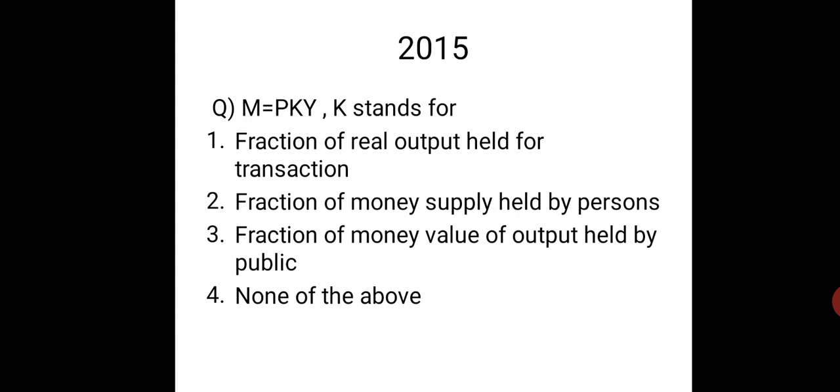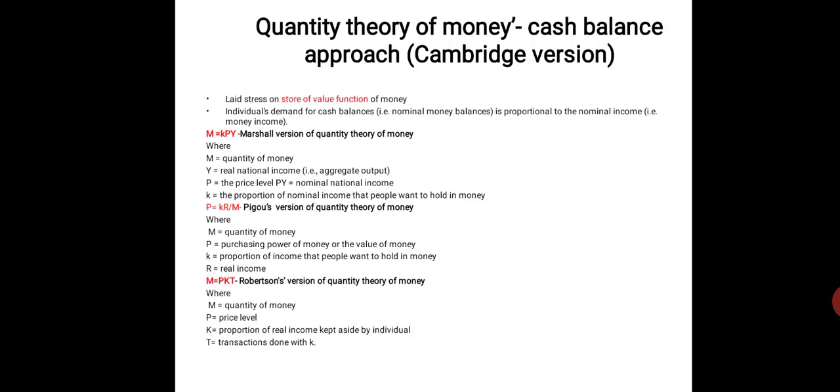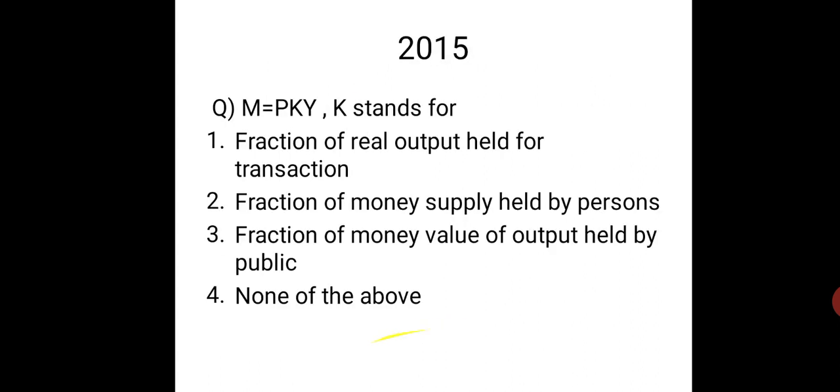Fraction of money supply held by person? That is also a thing to think about. Fraction of money value of output held by public. So the answer has to be 3. You can even see in the theory that K is the proportion of nominal income that is held by the public in their hand. It is about nominal income, which means money value of output is being considered.